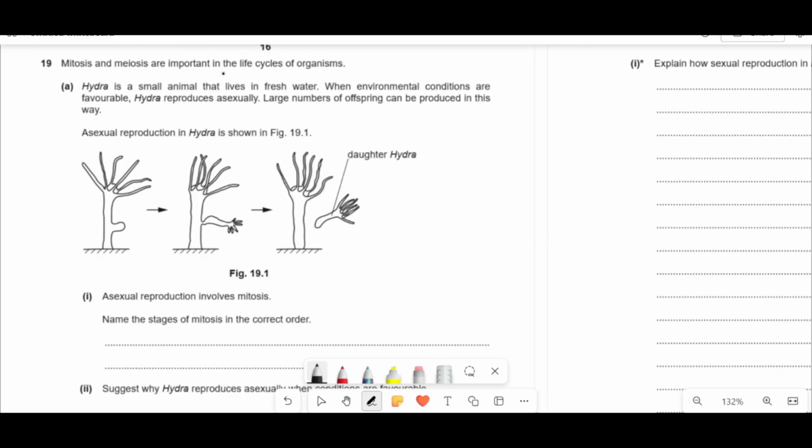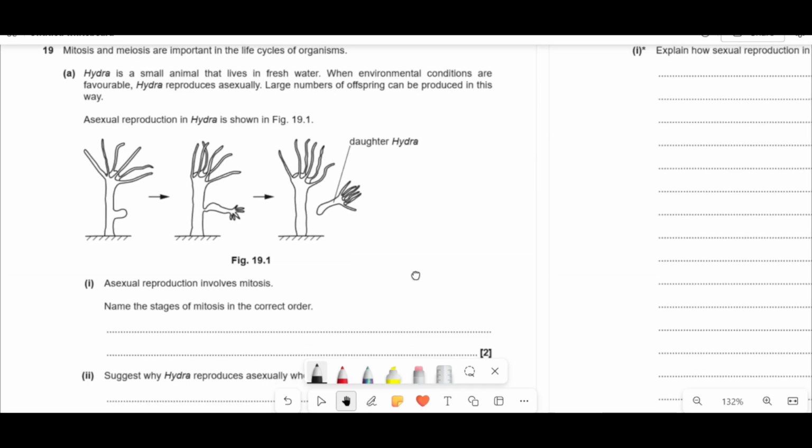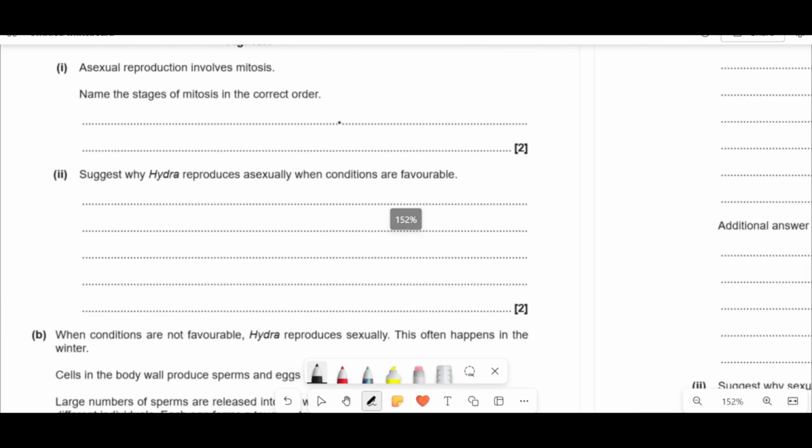So mitosis and meiosis are important in the life cycles of organisms. Hydra is a small animal that lives in fresh water. When environmental conditions are favorable, it reproduces asexually. Large numbers of offspring can be produced in this way, and here's the figure for it. So you can see that there's this, and then it's coming off, and it branches off, and boom, there you go. It says asexual reproduction involves mitosis.